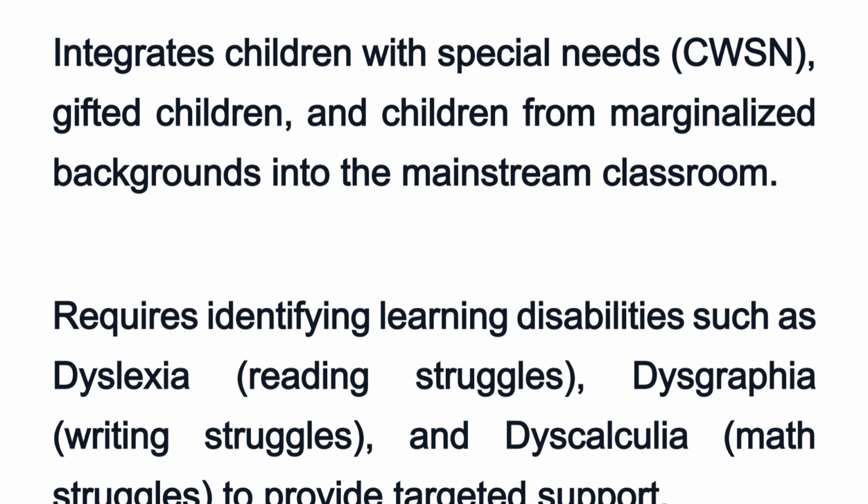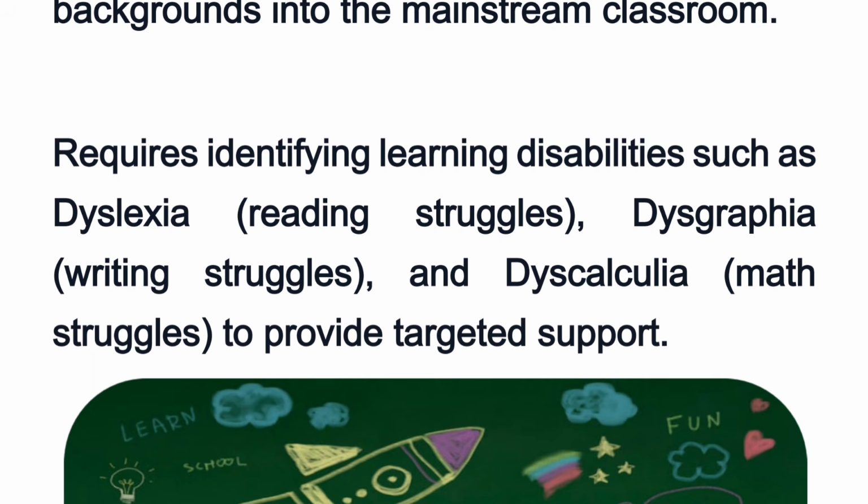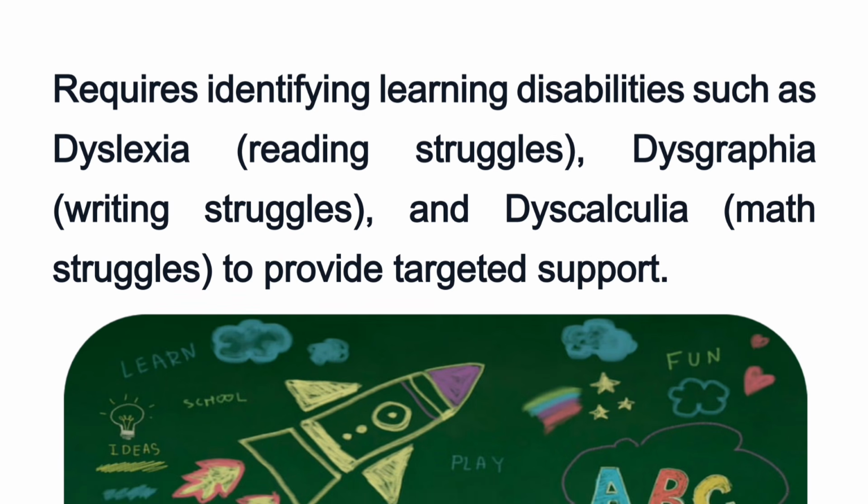Earlier there used to be special schools for them, but nowadays inclusive education says they should also be in the mainstream classroom, and the teacher should teach both students together. It also requires addressing learning disabilities such as dyslexia.